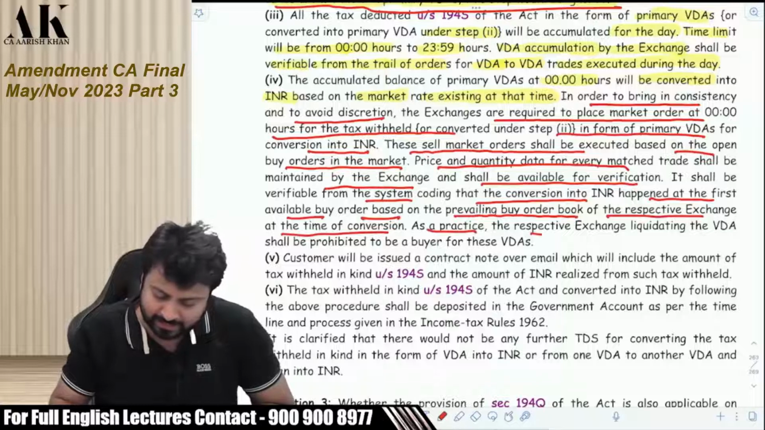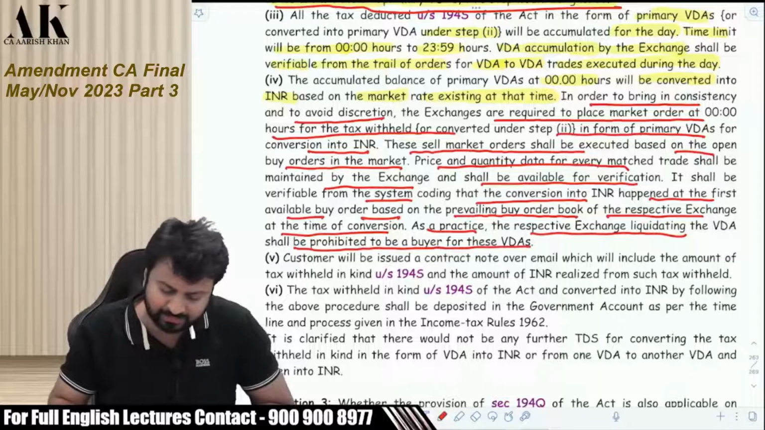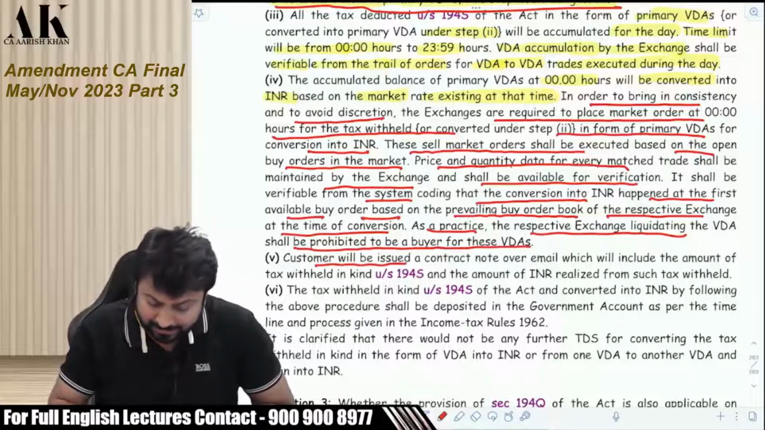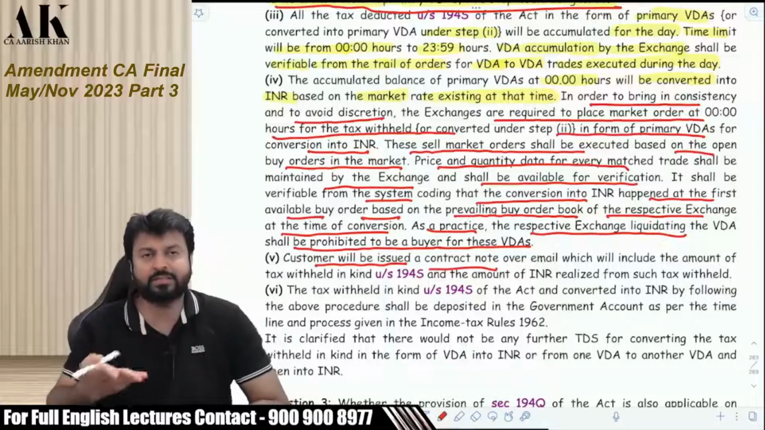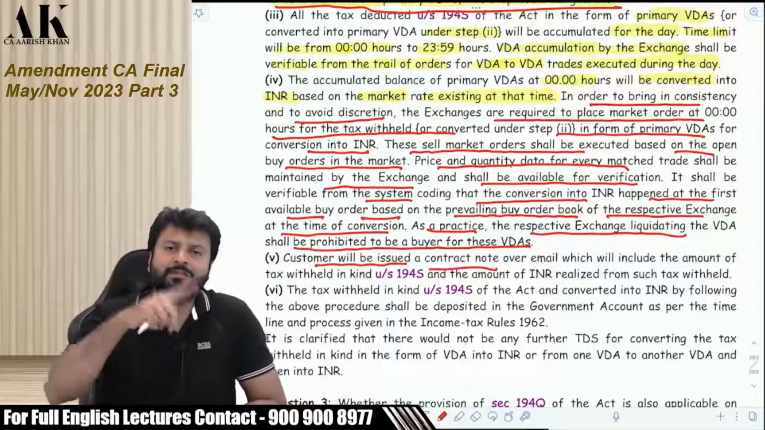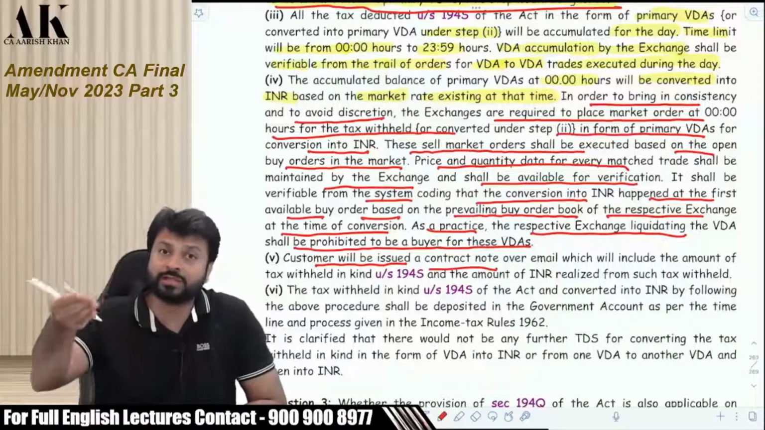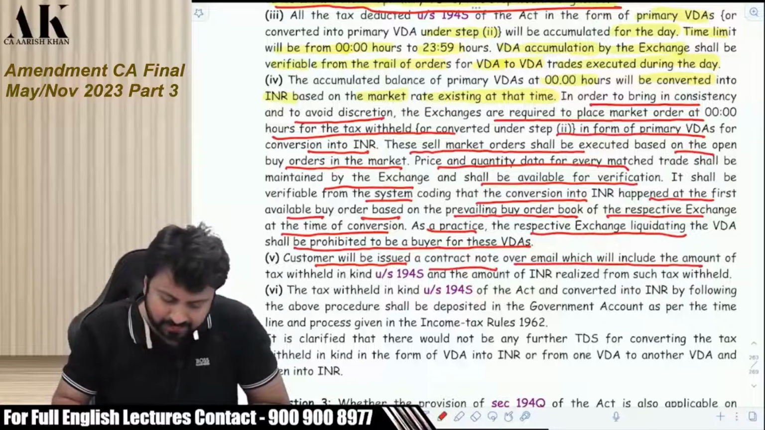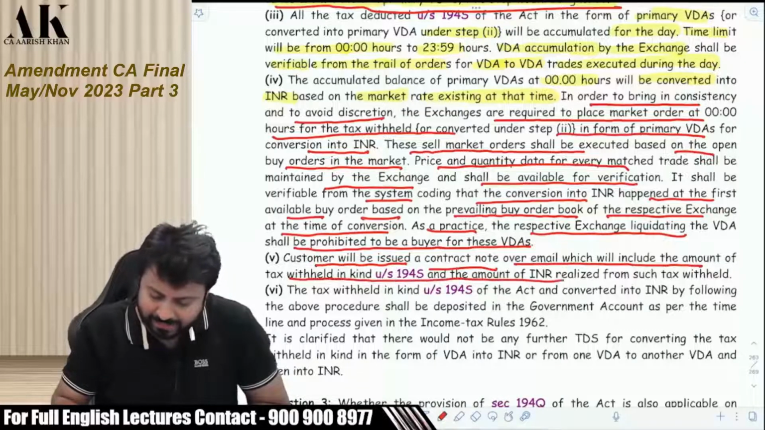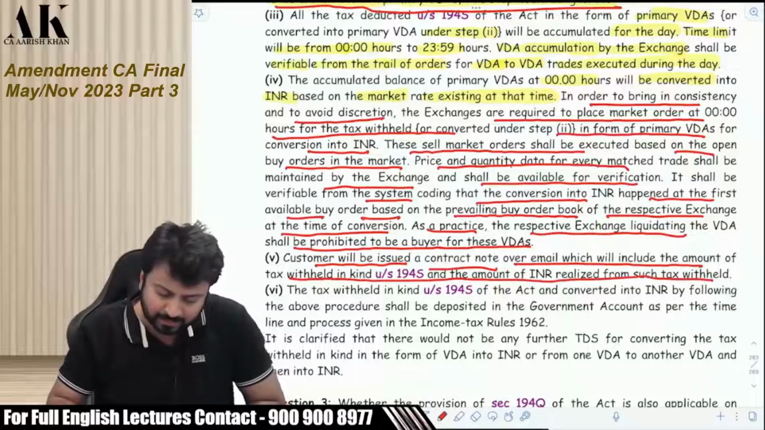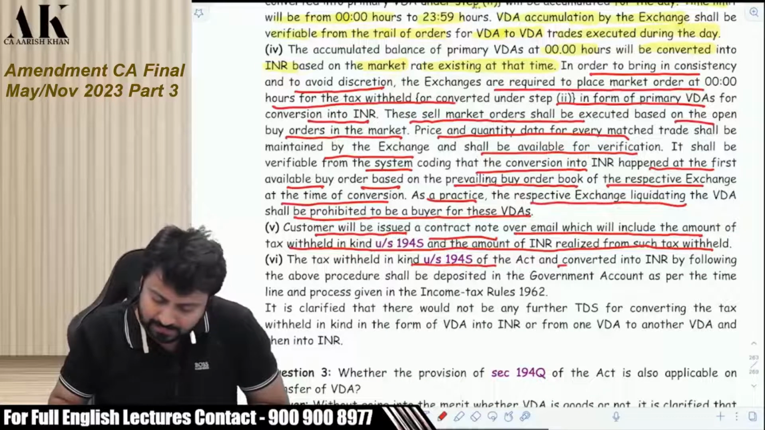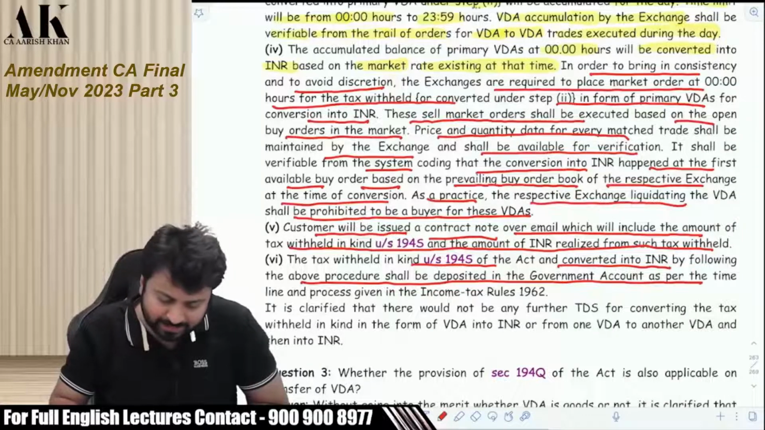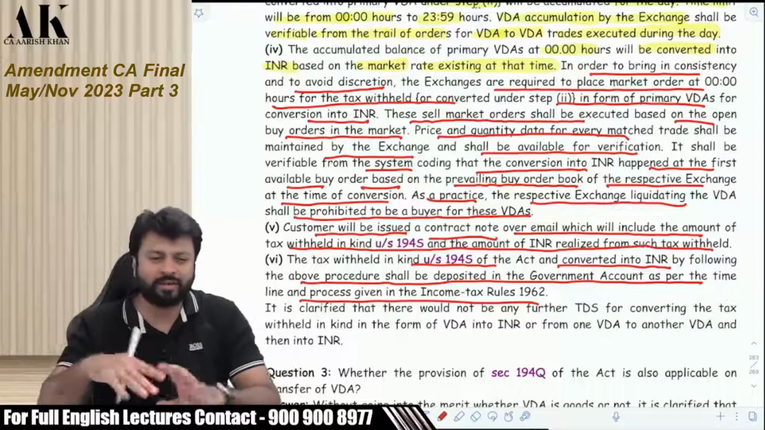As a practice, the respective exchange liquidating the VDA shall be prohibited from being a buyer for these VDAs. The customers will be issued a contract note. Obviously, the respective customers will be given the contract note for the respective crypto which they have bought, or over email, which will include the amount of tax withheld in kind and the amount of INR realized from such tax withheld. The tax withheld in kind and converted into INR by following the above procedure shall be deposited in the government account as per the time limit, that is by 7th of the following month, and so on and so forth.